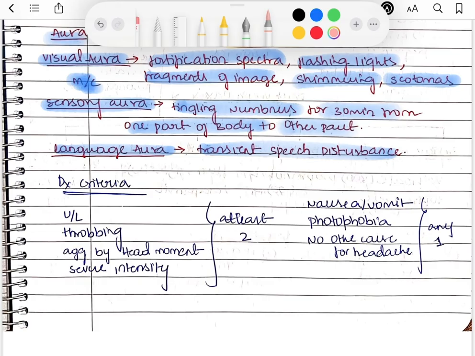Now if you look at the diagnostic criteria, the headache will be unilateral, throbbing, of severe intensity, and aggravated by head movements. If any two of these are present, it will be migraine. And also nausea or vomiting and photophobia. If any one of these is present, it will be migraine. So this is the diagnostic criteria.